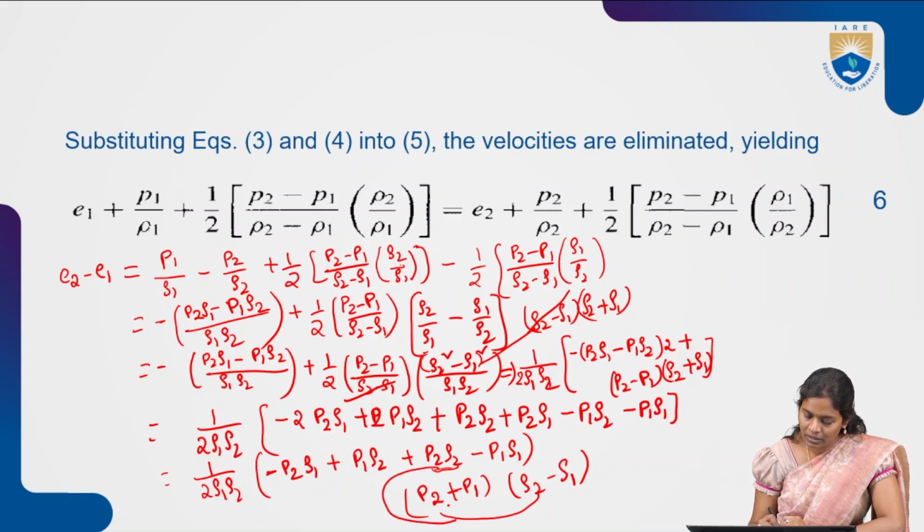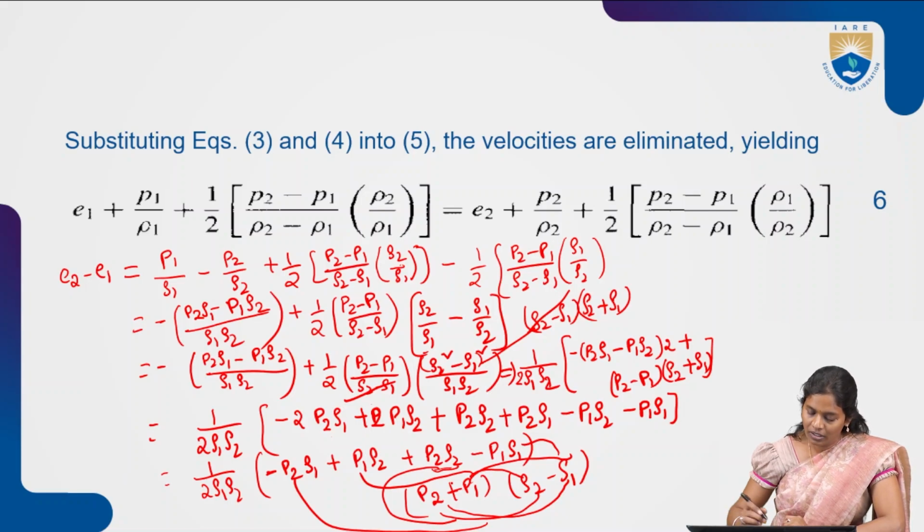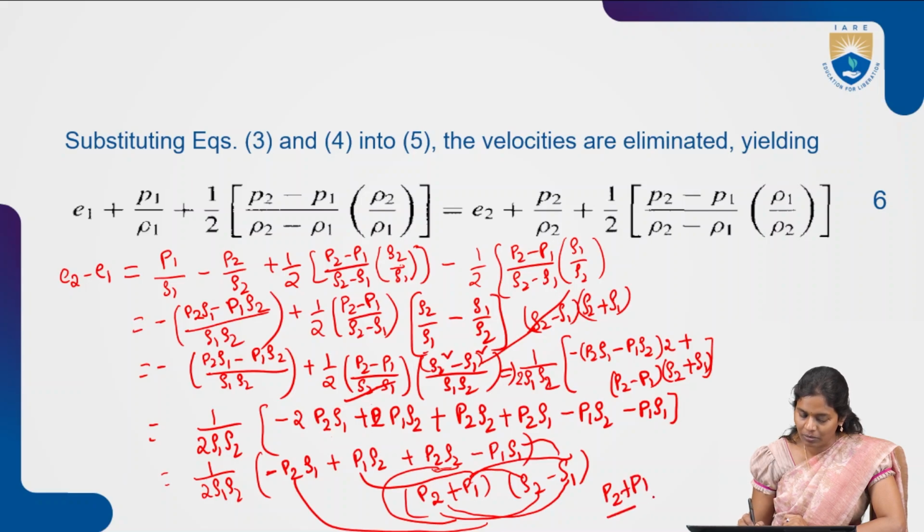Then P2 minus P1, from here we will be getting P1 row 2, and P1 row 1 minus row 1. So now from here we can take out the common factor, P2 plus P1 by 2 row 1 row 2 into row 2 minus row 1. We can write like this, right?